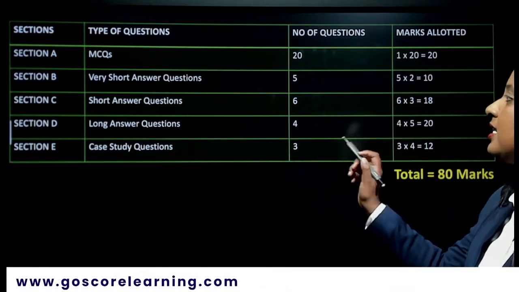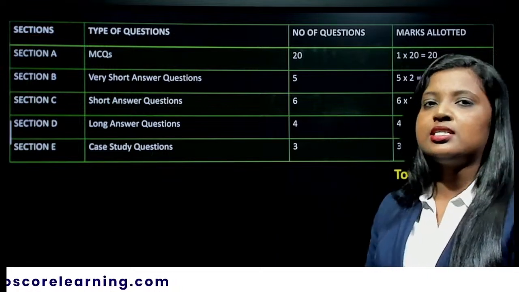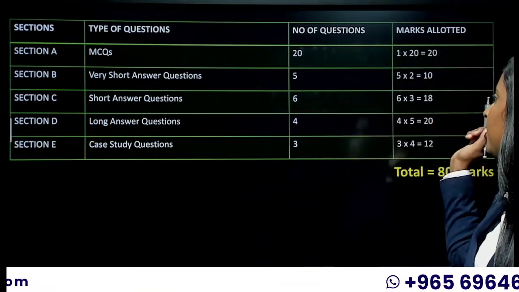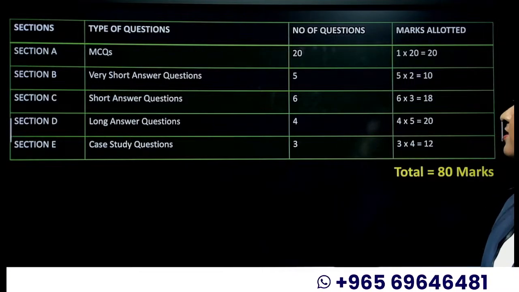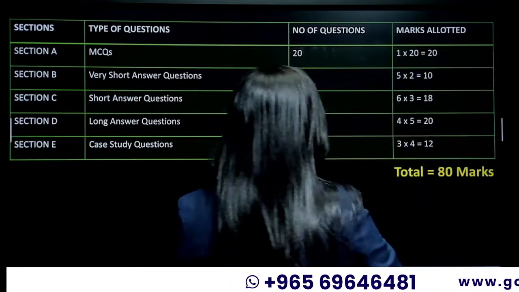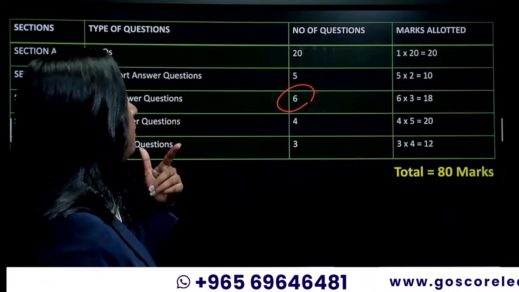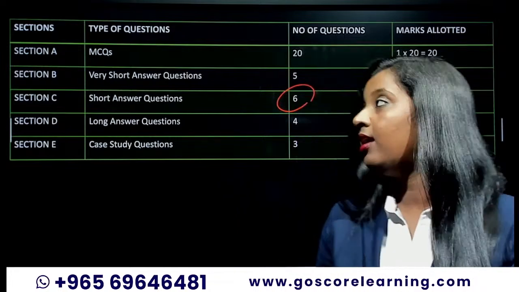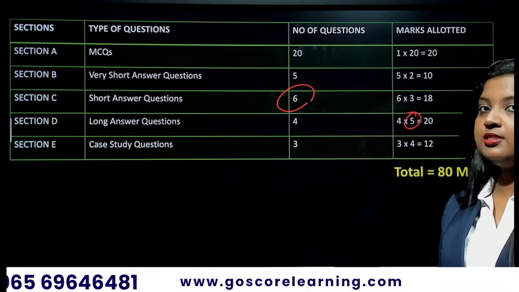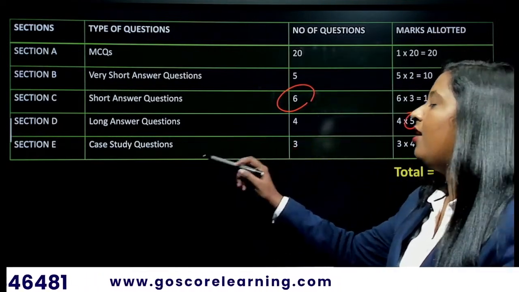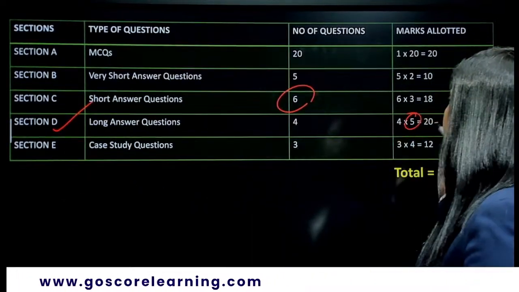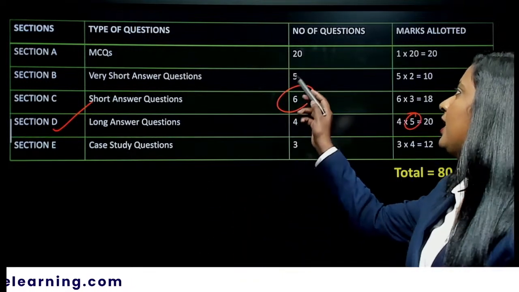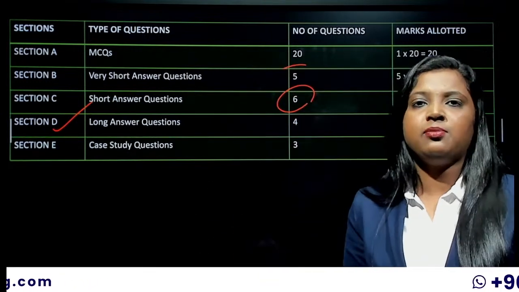Then section B has very short answers, 5 questions carrying 2 marks each, making 10 marks. And the short answer questions, 6 into 3, 18. Then 4 questions will be there carrying 5 marks each. So this is the area where you have to focus more. You'll be getting 20 marks after writing 4 questions.